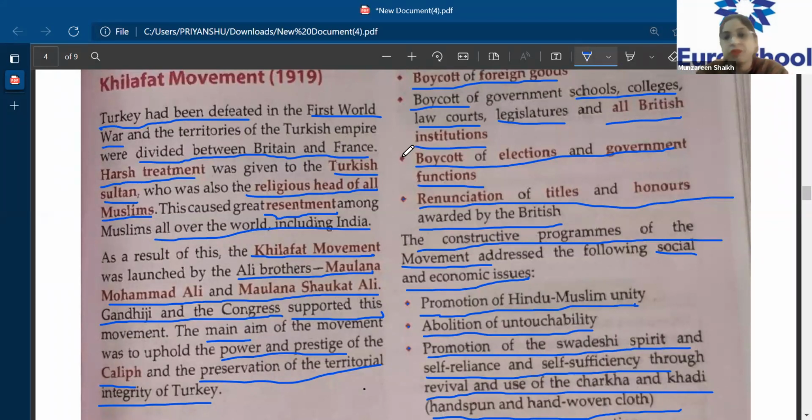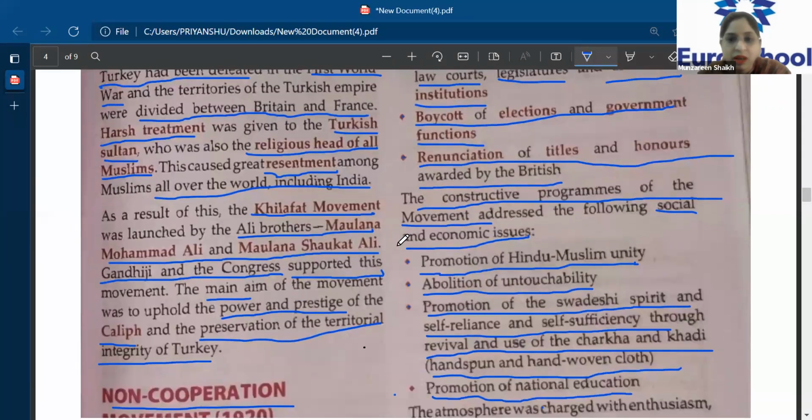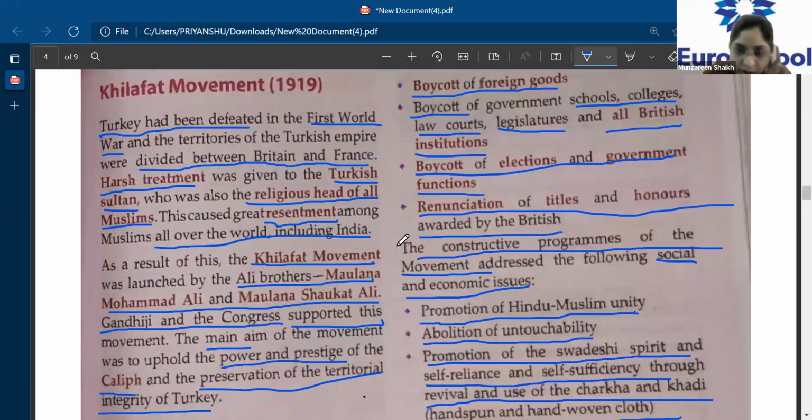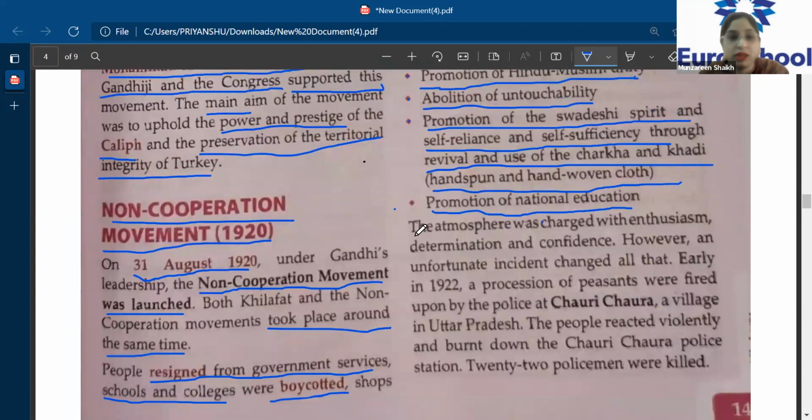After the Khilafat movement, we started with the non-cooperation movement. Then we saw how in the non-cooperation movement we boycotted foreign goods, government elections and government functions, and we also gave away the honors which were given to the Indians by the British. Now, in today's session, we will learn more about this movement, that is the non-cooperation movement.